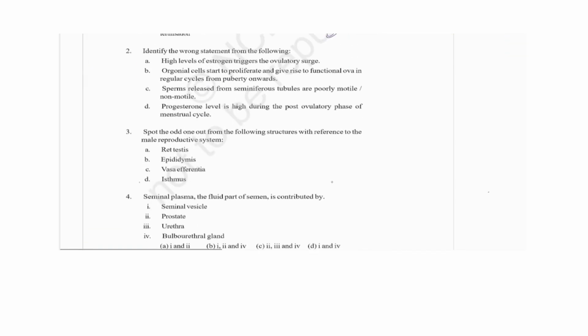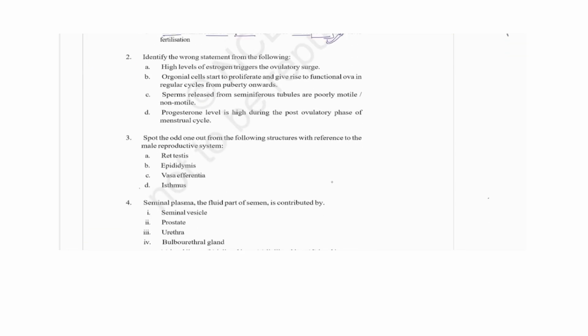Then the second question: identify the wrong statement. It is actually misprinted, it should be the correct one. We have to find the correct statement. In the first one, high level of estrogen triggers the ovulatory surge. It was actually the LH hormone, the LH surge, that caused ovulation, with the egg releasing from the Graafian follicle. So this is incorrect.